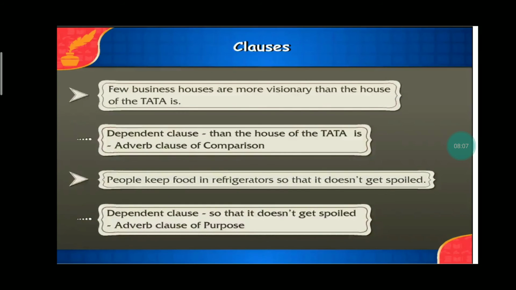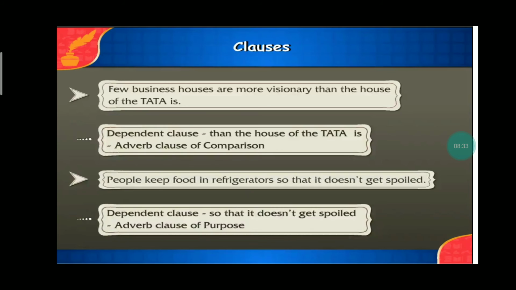Children, our next example. Few business houses are more visionary than the house of the Tata is. Now, dependent clause: than the house of the Tata is. This is the adverb clause of comparison, as these are the two ideas, two quantities which are being compared. So, than the house of Tata is is the adverb clause of comparison.